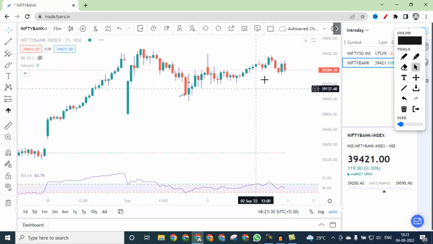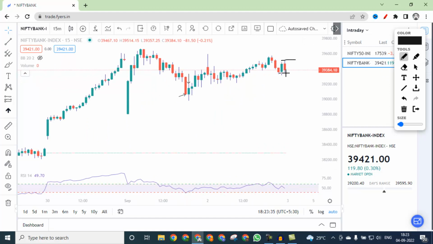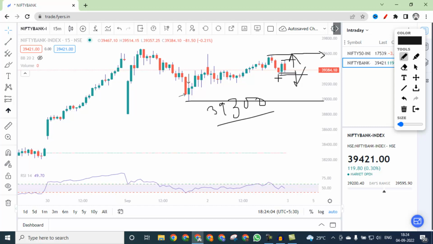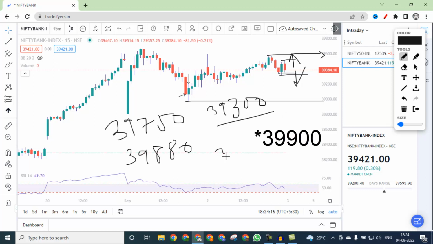So what we can do tomorrow is, if Bank Nifty opens flat between this range, and breaks 39,300 on the downside, then we can see some move down till 39,000. And if it opens flat and goes up, then above 39,600 we can buy, and 39,750, 39,880, and 38,900 will be our targets on the upside.